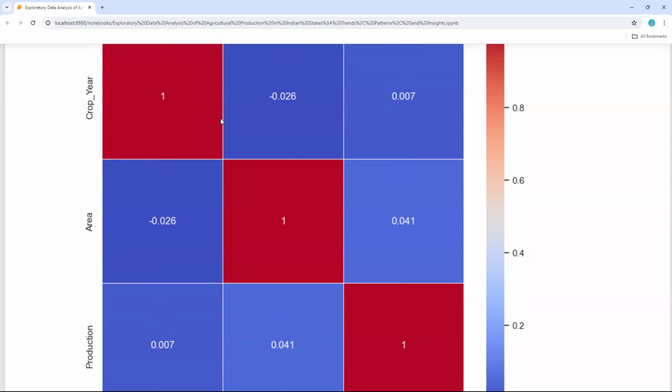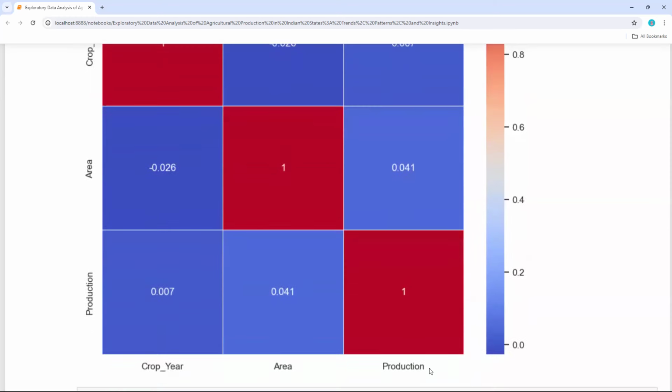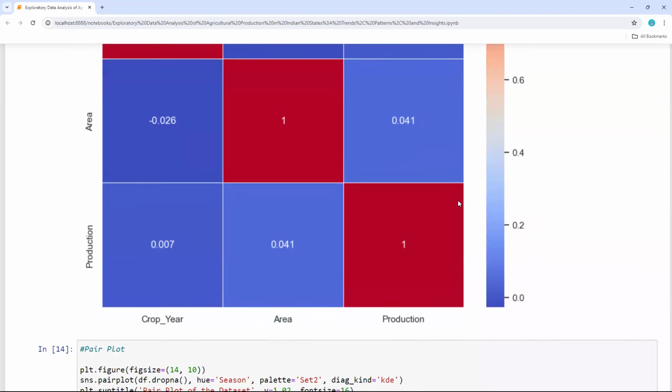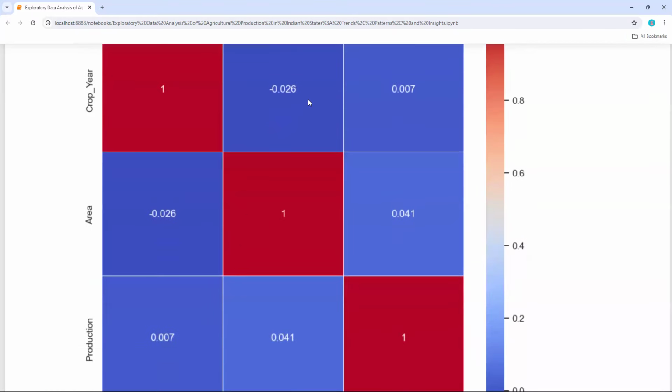But if I look at the entire correlation matrix heat map, the area and production have a perfect positive correlation. Obviously, if there is a bigger area, then we can expect an increase in the production. So lesser area, less production. So that is how you can see there is a correlation between production and area. So by using the correlation matrix, we will be able to see how each of the columns are correlated together.